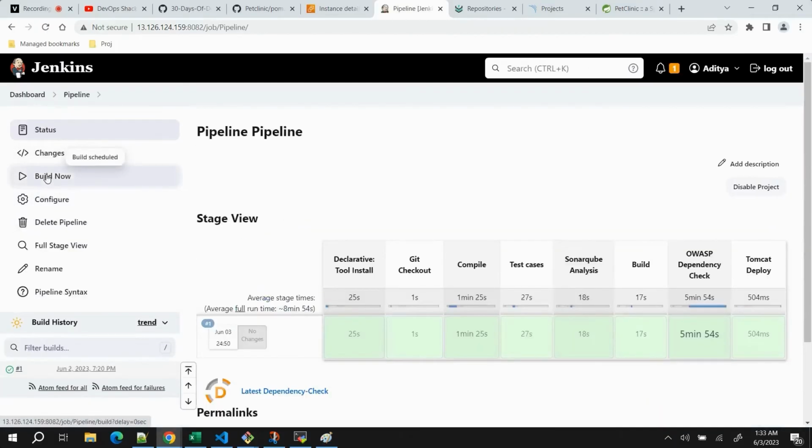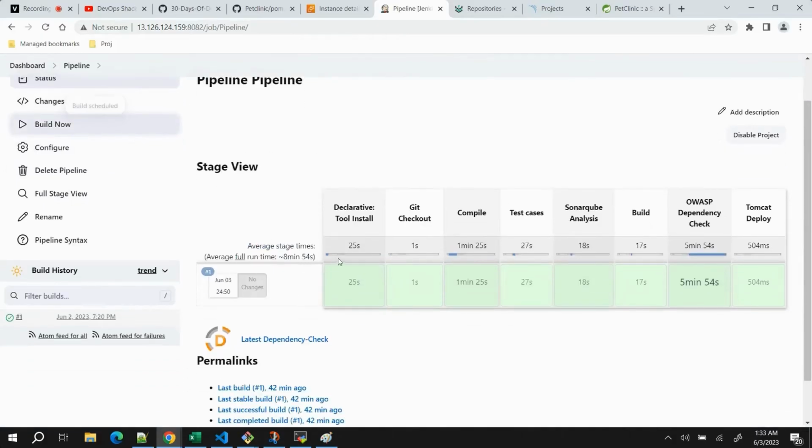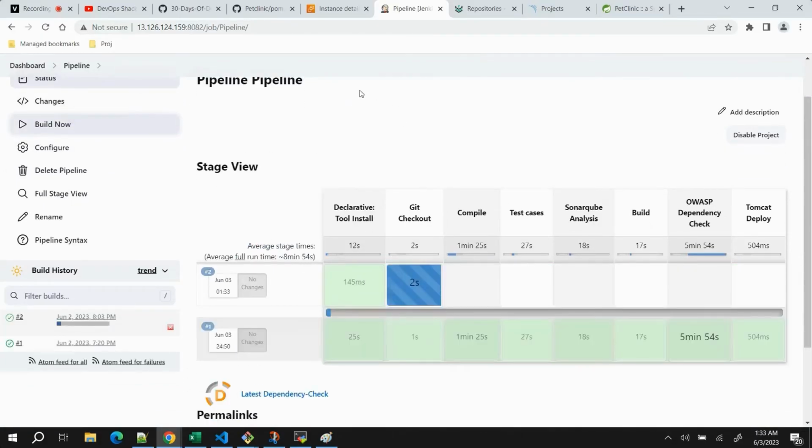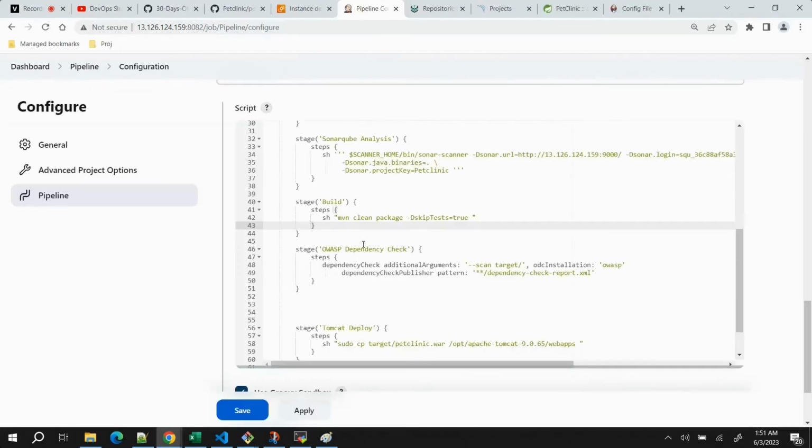Once you have done that, next you need to configure your pipeline. But before configuring, I want to build it so that the latest code, which has the changes inside the POM, can be fetched in our Jenkins. Once it completes, we can start with configuring or adding another stage for Nexus. Okay team, once you have configured this config file provider plugin and the global settings, the next thing we can do is directly deploy the application to Nexus.